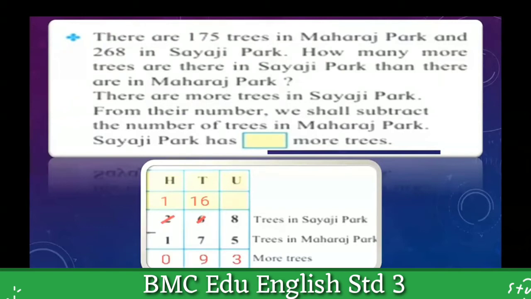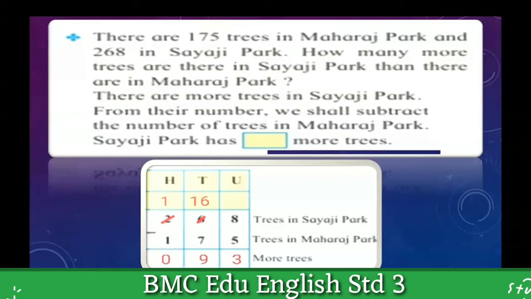But at the tens place, I cannot subtract 7 from 6. So I have to borrow 1 from the 100 place. Here I can subtract easily 7 from 16 and I got 9. And here at the 100 place, 1 minus 1, 0. So there are 93 more trees in Sayaji Park.